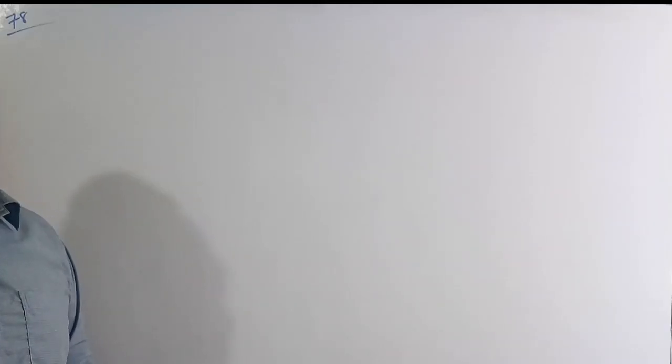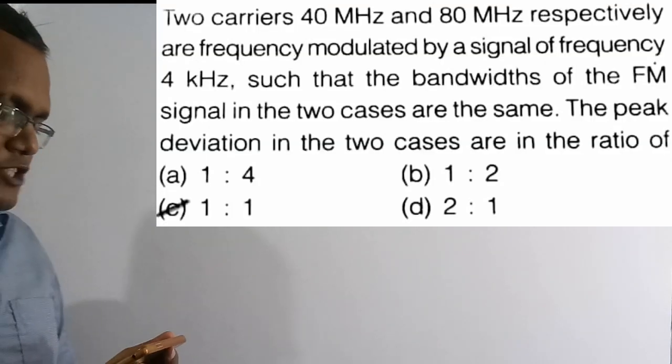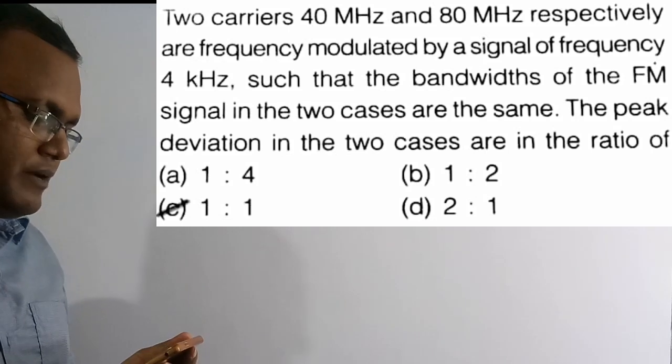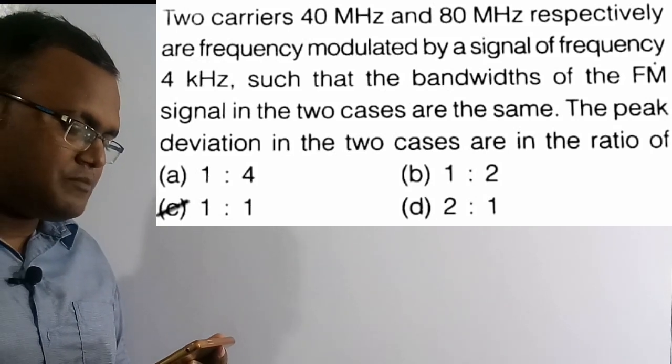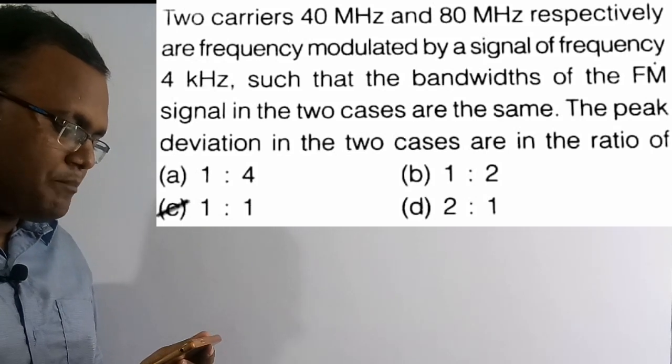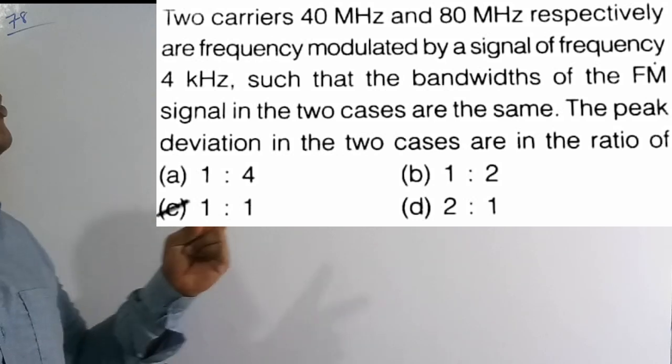So now we are going to solve the 70th question. See the question here. Two carriers, 40 megahertz and 80 megahertz respectively, are frequency modulated by a signal of frequency 4 kilohertz such that the bandwidth of the FM signal in the two cases are same. The peak deviation in the two cases are in the ratio. So they are given two cases.